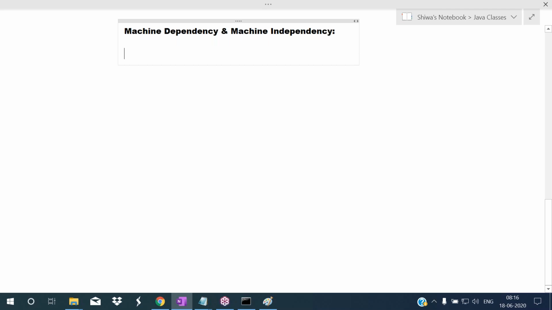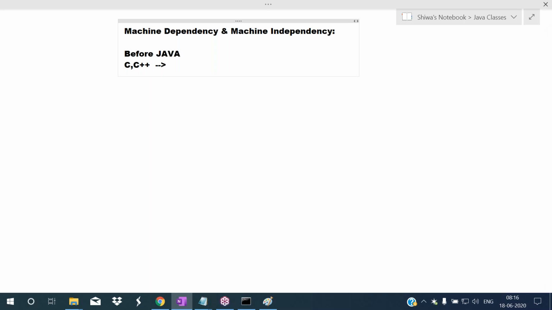So, very simple. C, C++, and all the languages which are introduced before Java are called machine dependent programming languages.